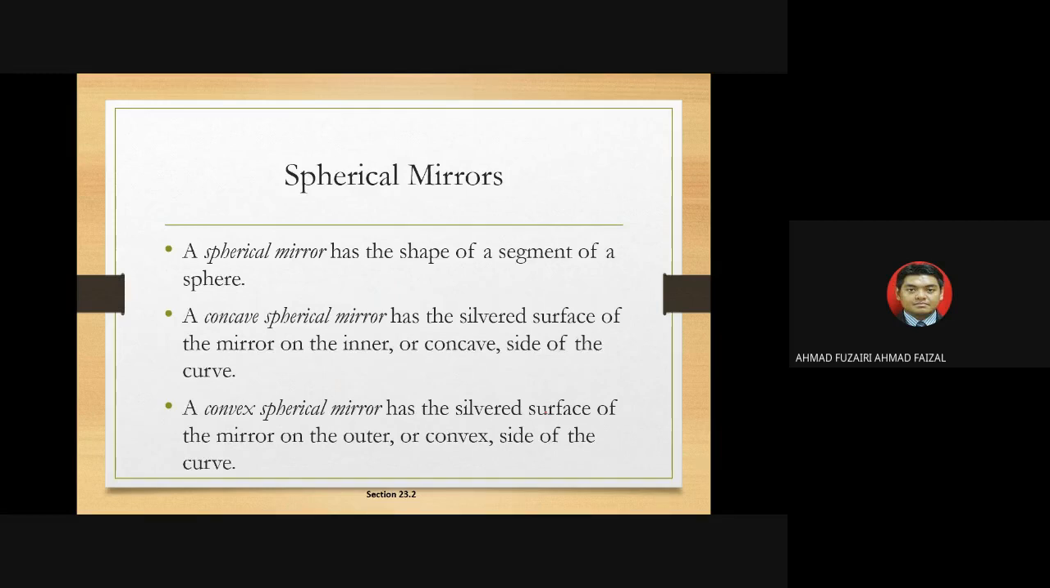For the spherical mirrors, they have the shape of a segment of a sphere. A concave spherical mirror has the silver surface of the mirror on the inner or concave side of the curve, and a convex spherical mirror has the silver surface of the mirror on the outer or convex side of the curve.